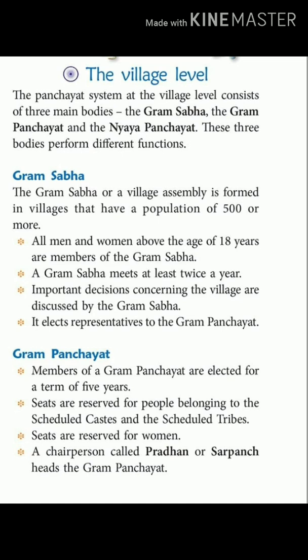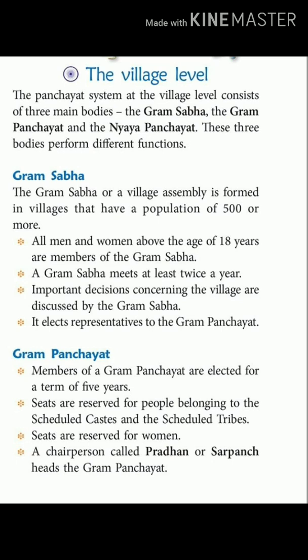The first one is Gram Sabha. The Gram Sabha or a village assembly is formed in villages that have a population of 500 or more. Please underline this line that this Gram Sabha is formed in villages where the population is 500 or more people. There only it can be formed. And what are the other features about it? All men and women above the age of 18 years are members of the Gram Sabha. Please underline. So, who can be a member of Gram Sabha? All men and women in that village above 18 years can be members of Gram Sabha.